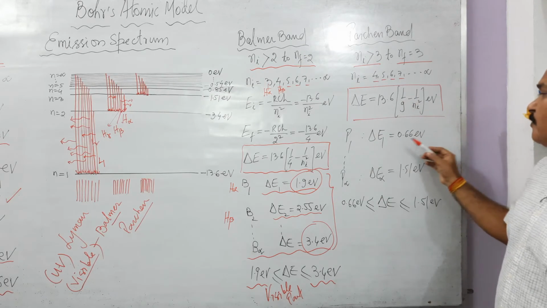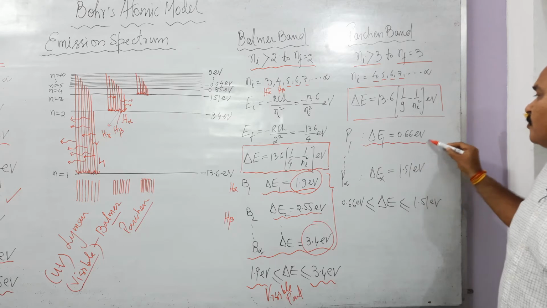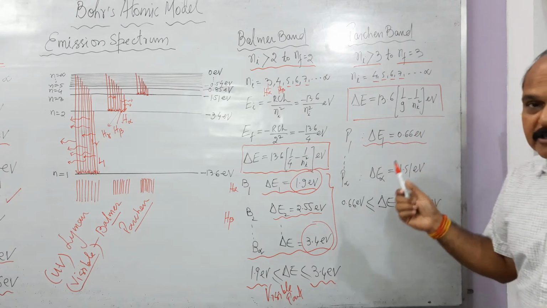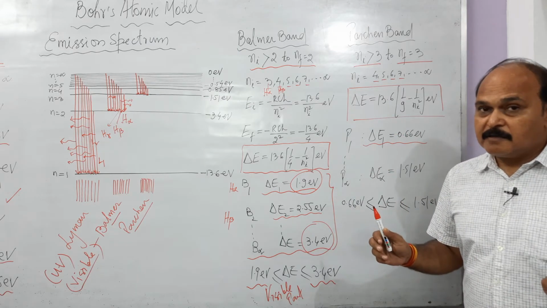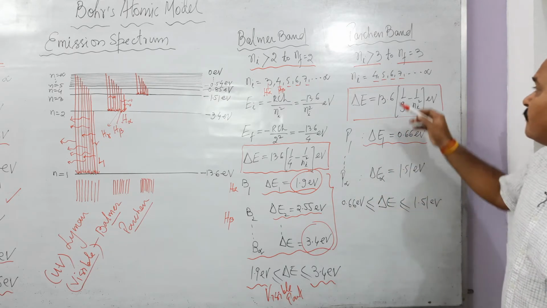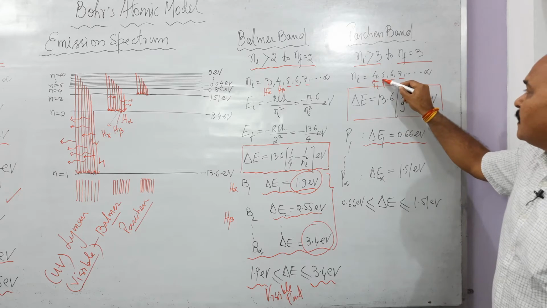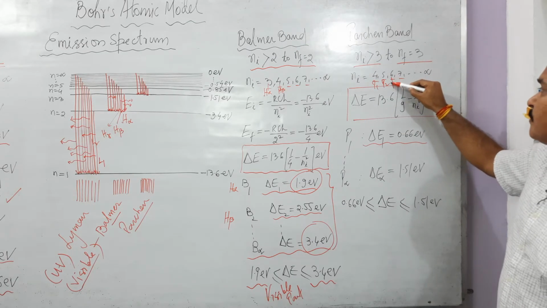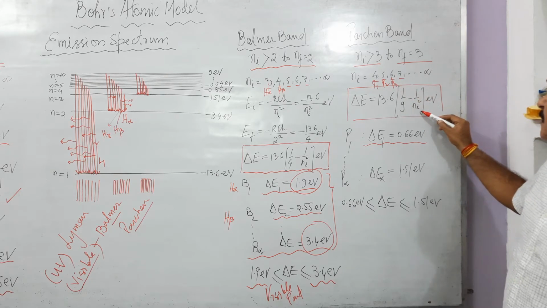When we solve it, what do we get? We get 0.66 electron volt. This is the minimum energy of any Paschen line. Likewise, we can find the energy of the second Paschen line by substituting 5 here, and the third Paschen line by substituting 6 here, and so on.